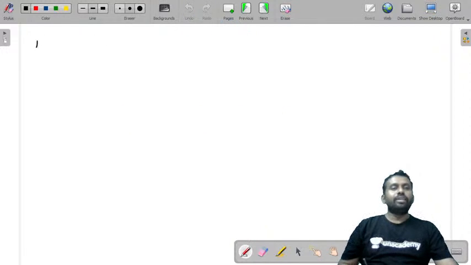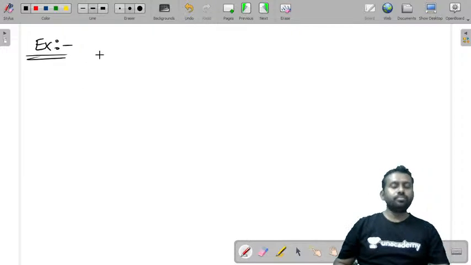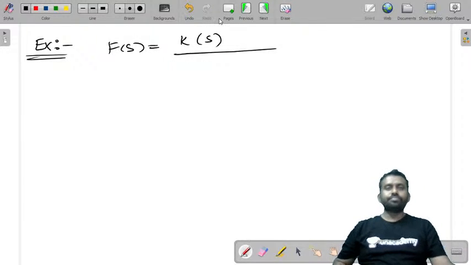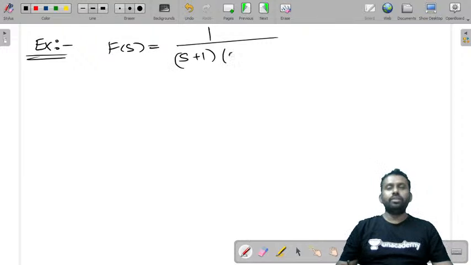Okay. So now let us try to take one more example. F of s is equal to k into 1 by (s plus 1) into (s square plus 2s plus 3).